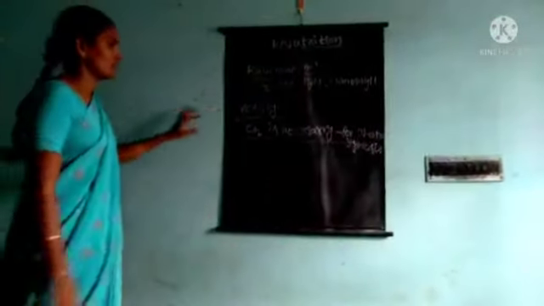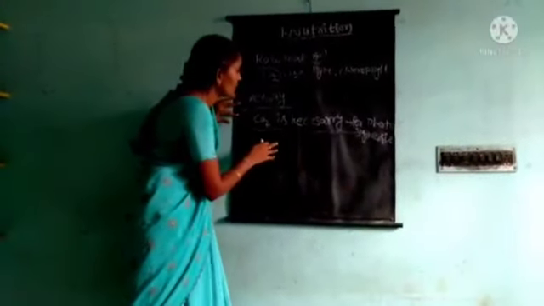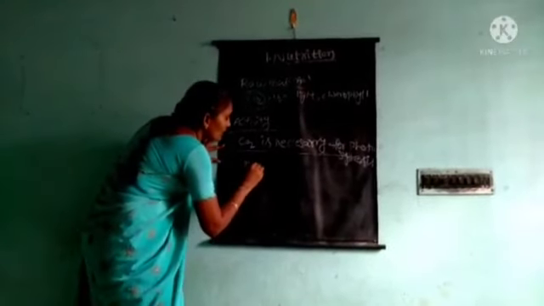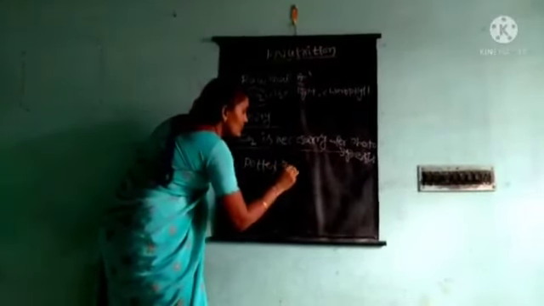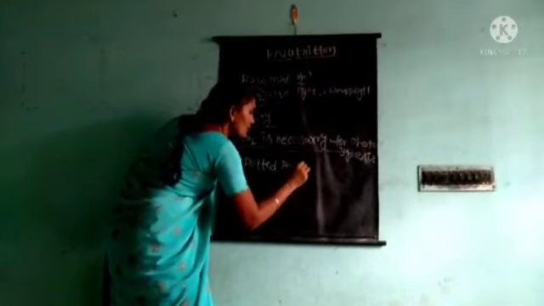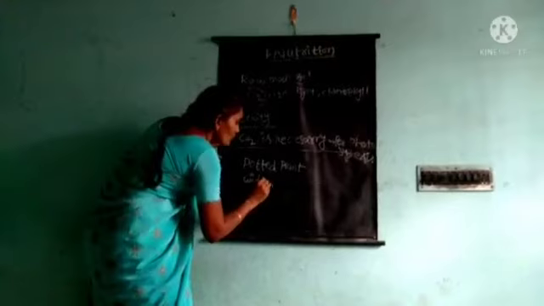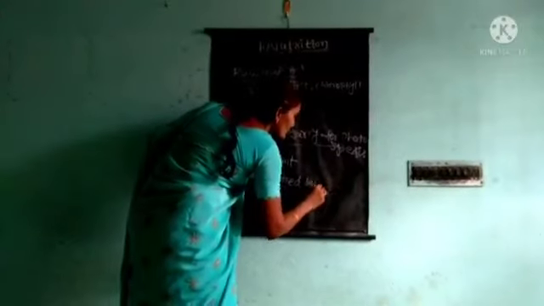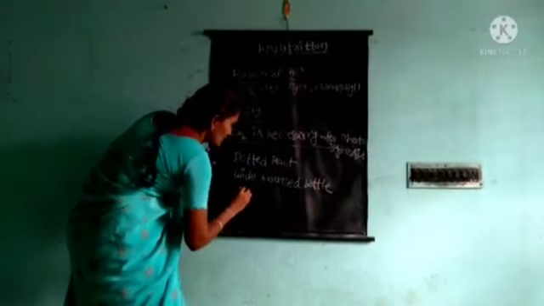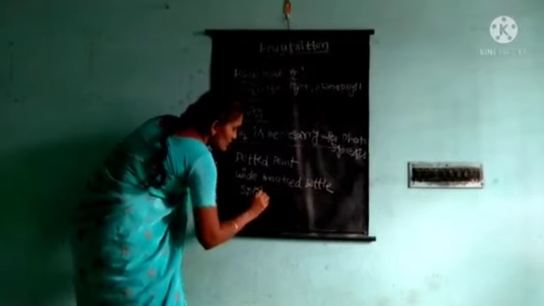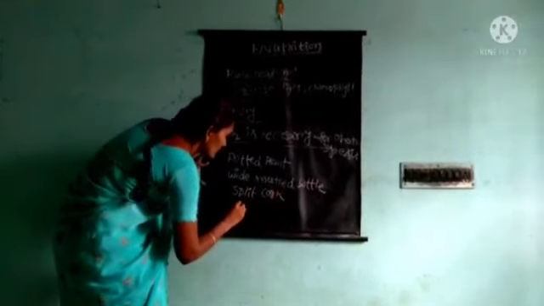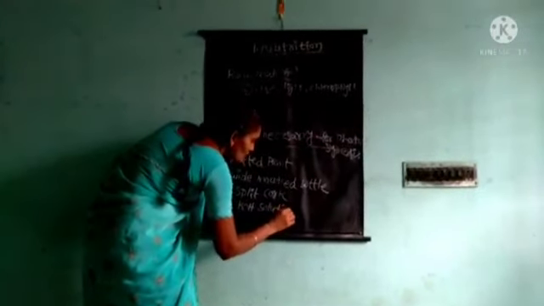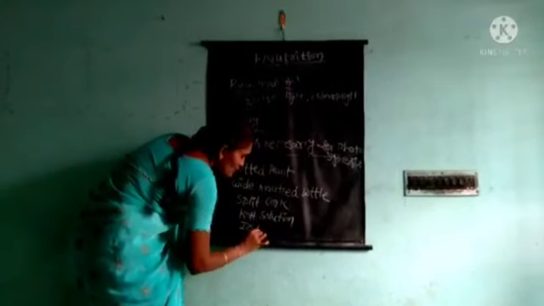Okay children, we conduct the experiment. We need some materials. What are those materials? One potted plant, one wide mouthed bottle, a split cork, KOH solution, and last, iodine solution.